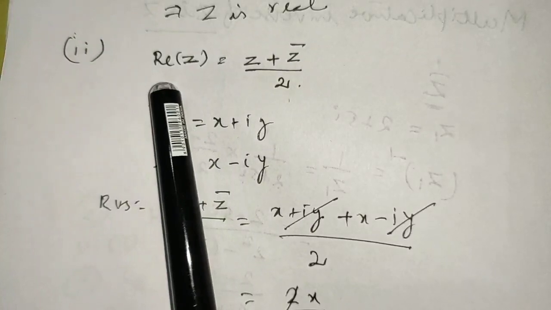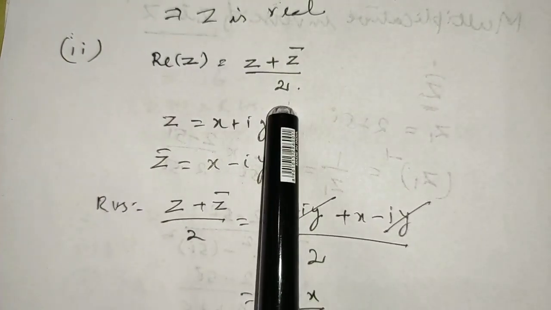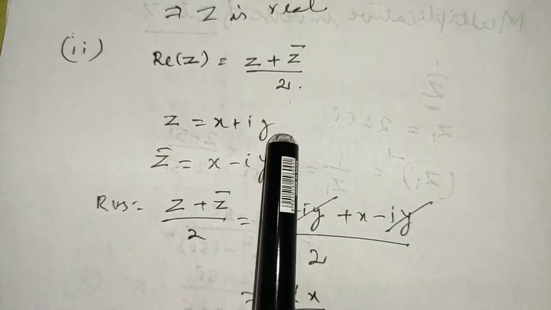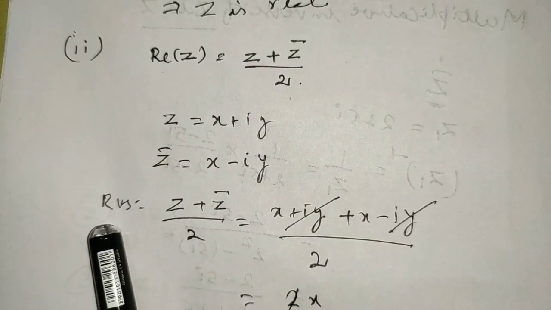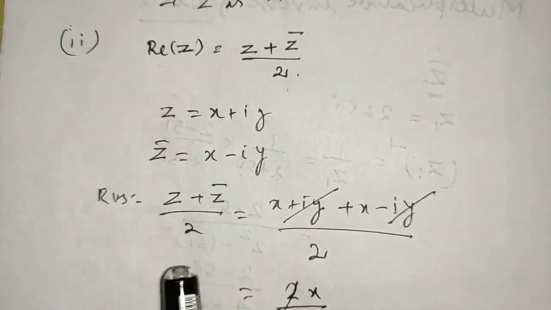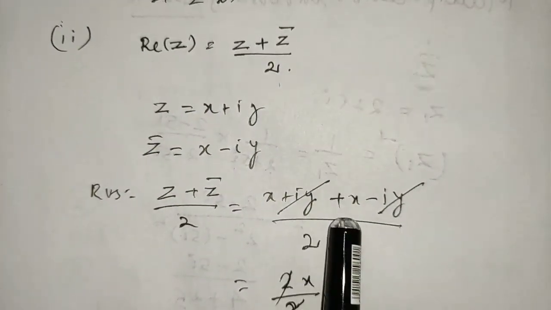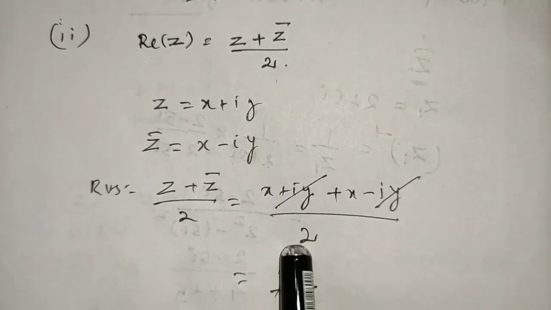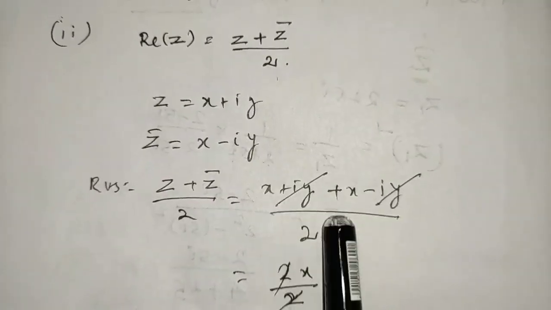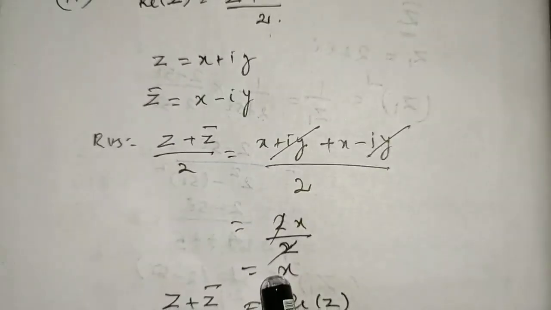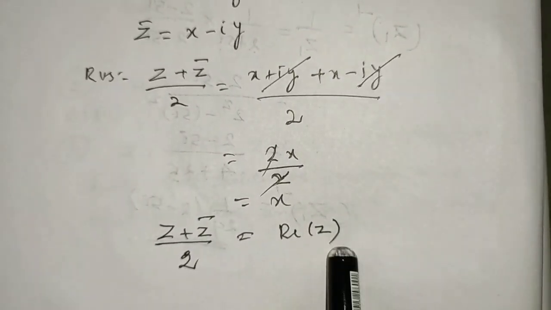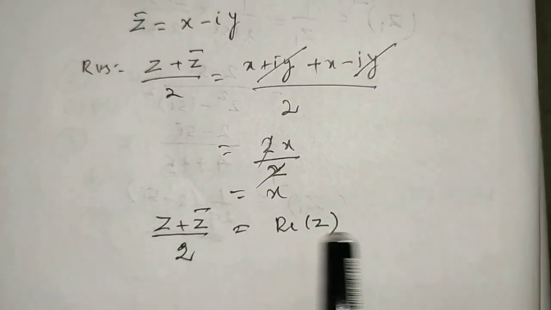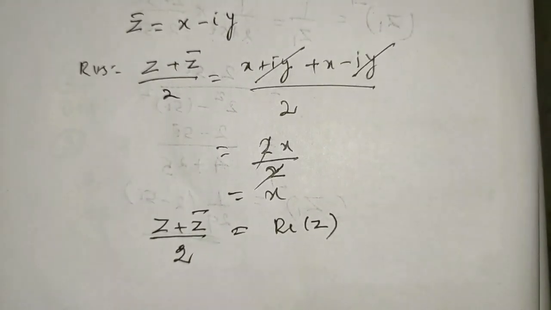Now we will see the second property. Real of Z is equal to (Z plus Z bar) by 2. Let's assume that Z is equal to x plus iy and Z bar is equal to x minus iy. So the RHS is (Z plus Z bar) by 2. I am going to take the right hand side and prove the left hand side. So substitute Z as (x plus iy plus x minus iy) divided by 2. iy minus iy gets cancelled. You will get 2x by 2. 2 gets cancelled. You will get x. So x is called the real part of Z. So (Z plus Z bar) by 2 is equal to the real part of Z. Hence we verified the second property.